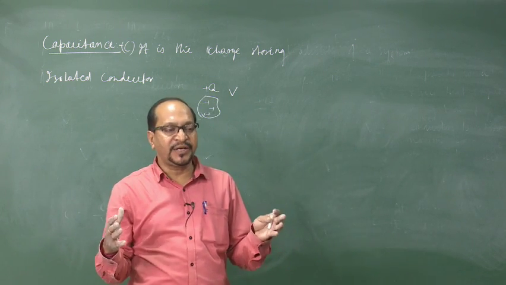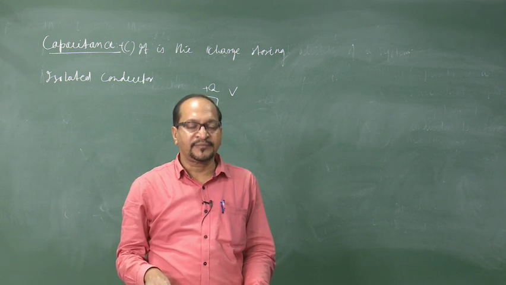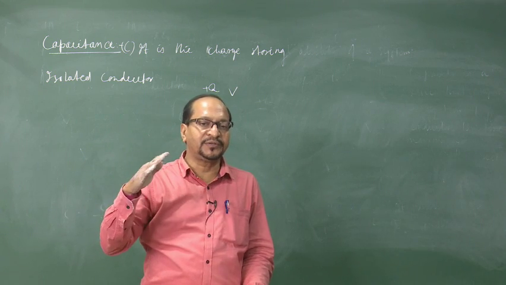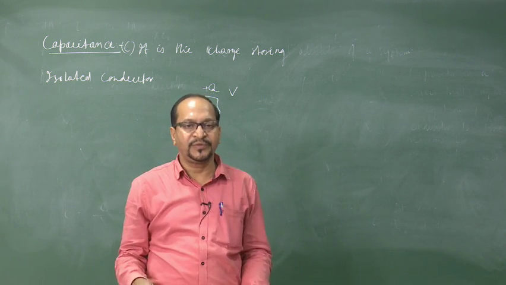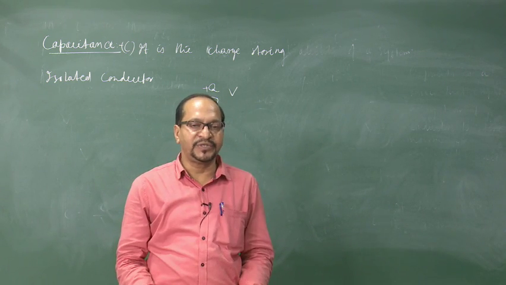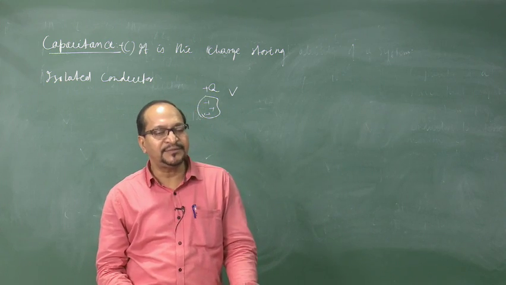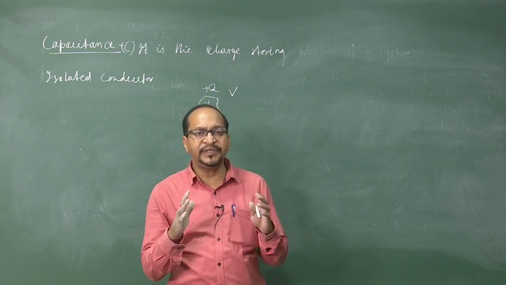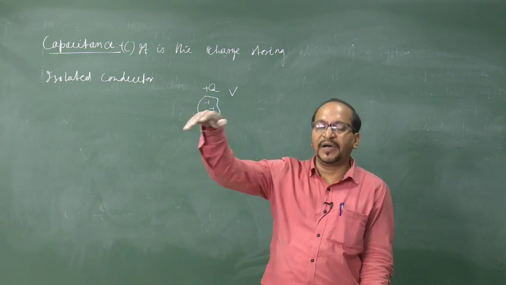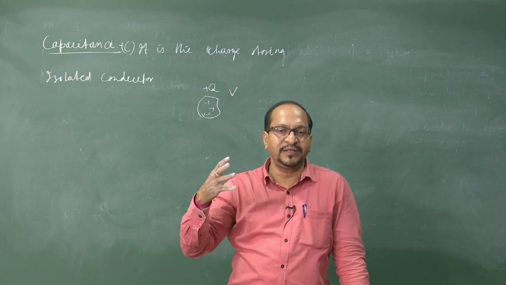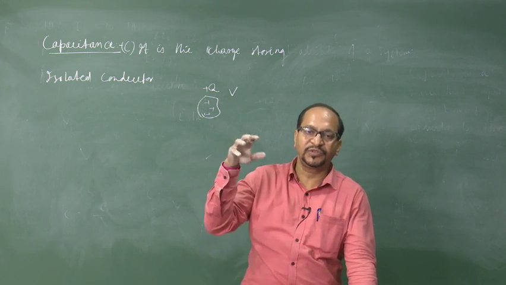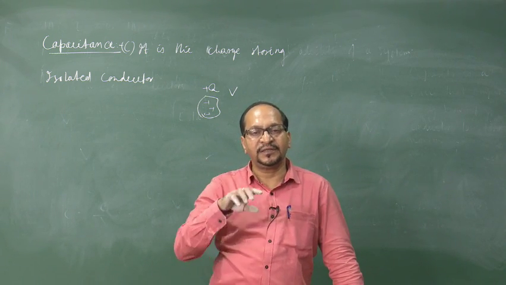For example, in a container you pour water, the level of water increases, but you can pour only up to a limit, after that the water flows out from the container. So, a container has a limit to its capacity to store water. Similarly, a conductor has a limit to store electric charge. Beyond that, the surrounding insulating material can no longer sustain it, and if we put more charge on the conductor, the charge will leak out.